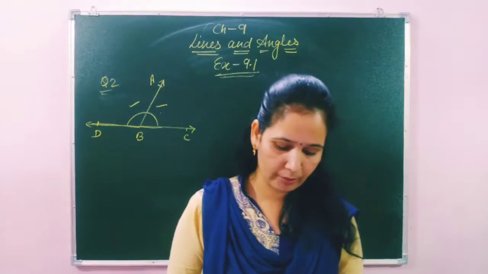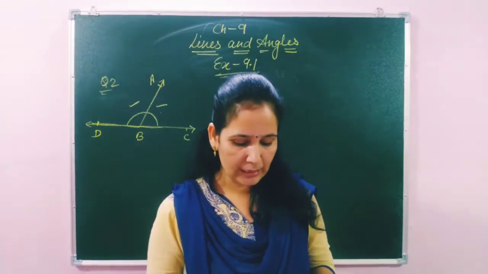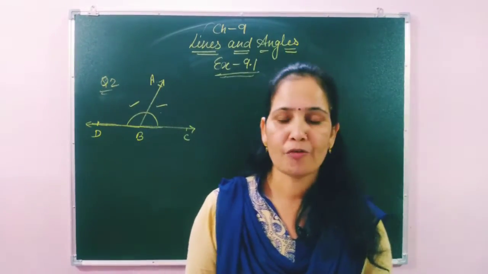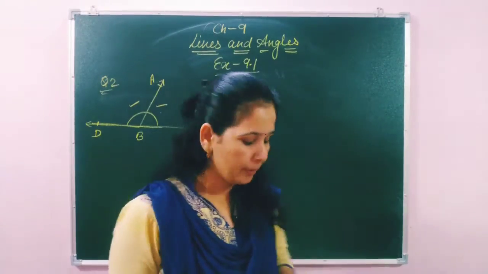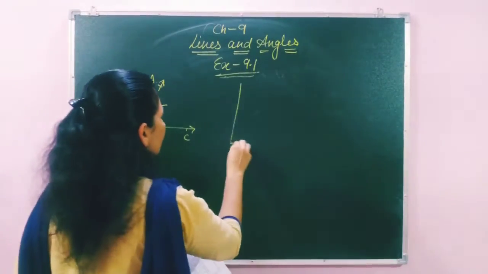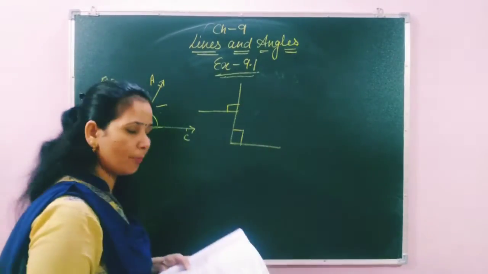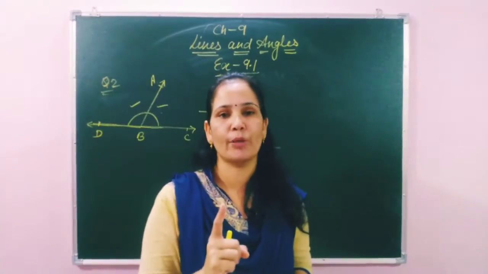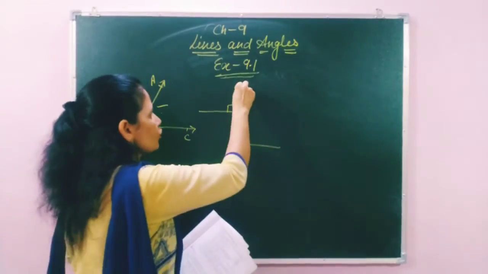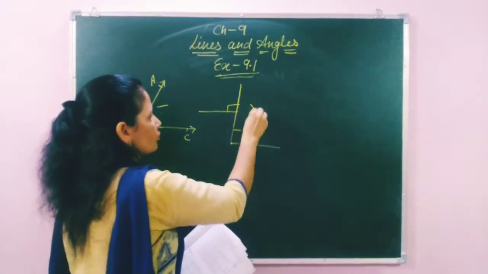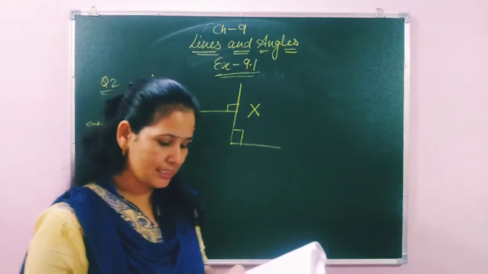Now come to question number three. Are the following angles adjacent? Give reason. First is no. Why? Because for adjacent angles the condition applies that the vertex will be common and one arm should be common. So here the arm is common but the vertex is not common. So this pair is not adjacent angles.